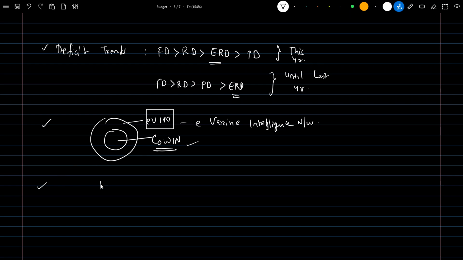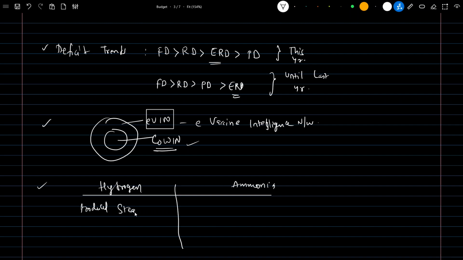And we'll understand the difference between hydrogen and ammonia. Basically, how is hydrogen produced? There are many ways. One of the important ways is steam methane reforming, where we get hydrogen from natural gas. Similarly, ammonia is produced using the Haber-Bosch process.